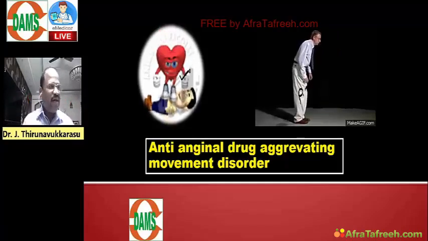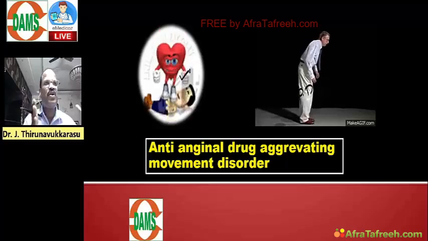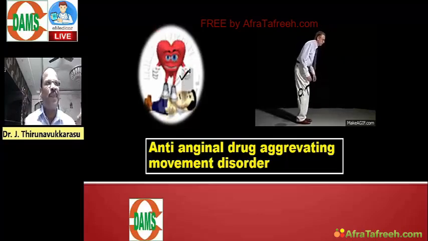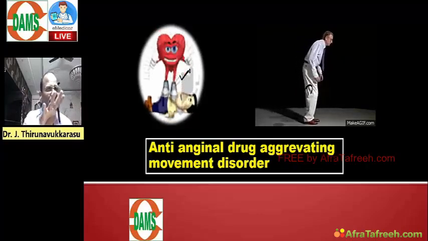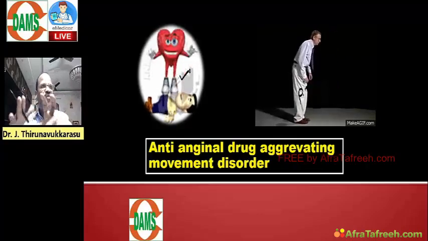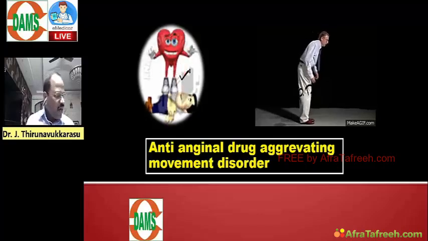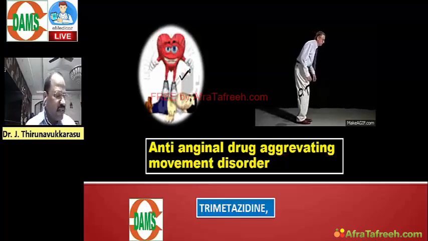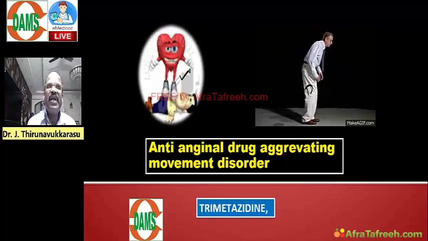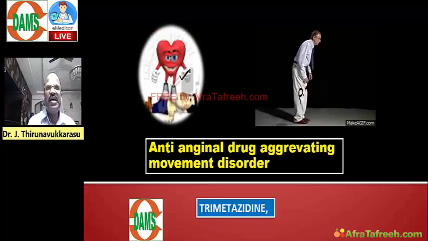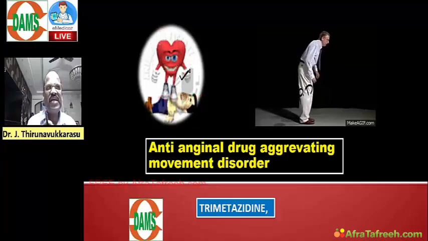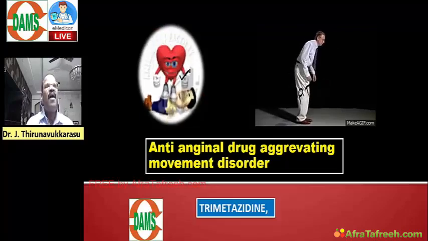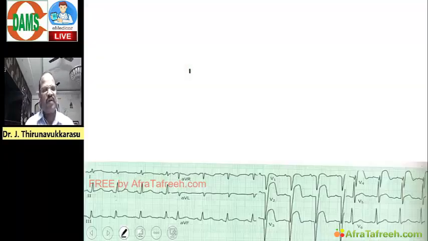So nowadays they are asking lengthy questions. For understanding the question itself you need some time. So they may frame it as: Parkinson patient with angina, which anti-anginal agent is not good? Your answer will be trimetazidine. The trimetazidine is an antioxidant, a fatty acid oxidation pathway inhibitor. This worsens the movement disorder.